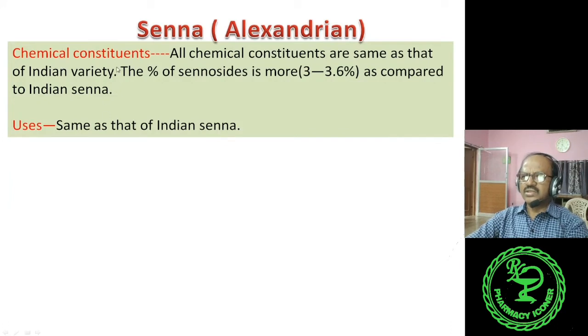About the chemical constituents, all chemical constituents present in Alexandrian Senna are the same as those of the Indian variety. Only the difference is in the species and some differences in the characteristics of the leaves. The percentage of Sennosides is more as compared to Indian Senna. So Indian Senna's Sennosides A, B, C and D content is less than Alexandrian Senna. In Alexandrian Senna, the percentage of Sennoside is more. Uses are the same as those of Indian Senna.